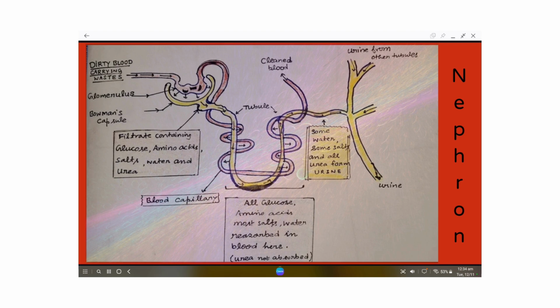From here it is carried to the ureter, because millions of nephrons are there, so each nephron does the same job and carries the water, some salts and the urea in the form of urine to the urinary bladder through the ureter.